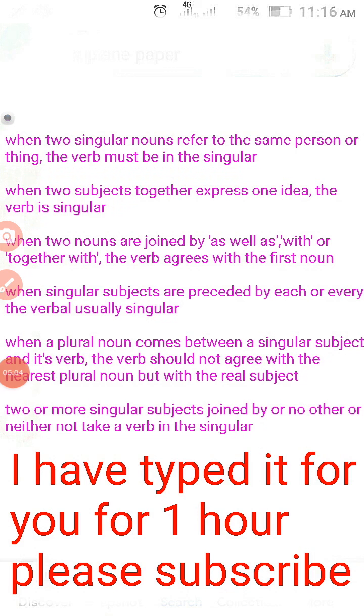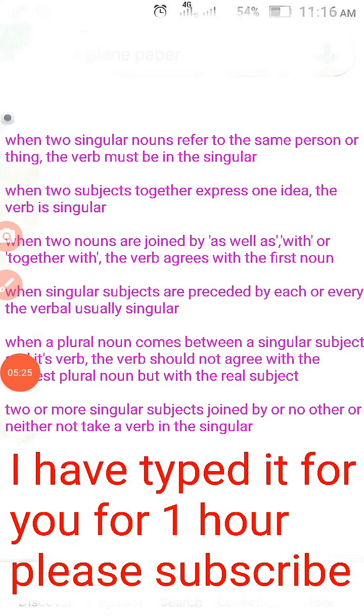Now let us see the third rule. What is the second rule? It means before two nouns the is used, so they are called distinct persons. They are different, so we have to use plural.